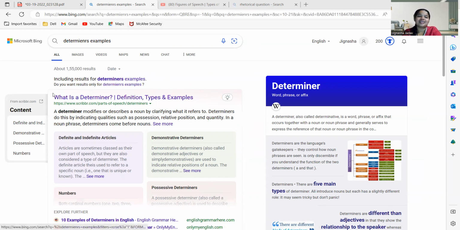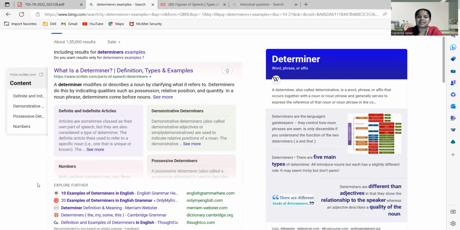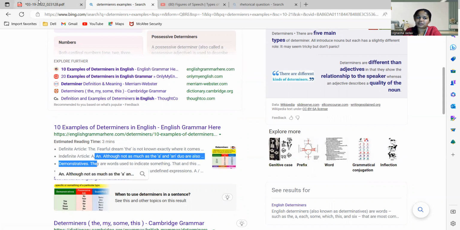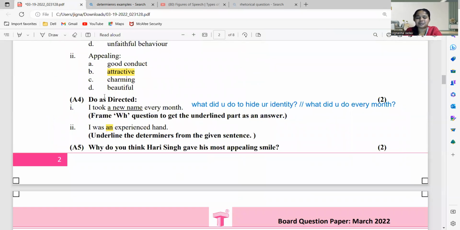Now I'm making sure. What are determiners, bacha log? A determiner is basically something which describes a noun by clarifying what it refers to. Okay, उसके basic example क्या है? देखो determiners के you have a, you have an, you have the. These are basic examples of determiners. Okay. Not going much into it because इतना ज़्यादा पूछा नहीं जाता है. And I don't want you to learn something new concept एक दिन पहले exam पे. So "I was an experienced hand." So and becomes your determiner over here.